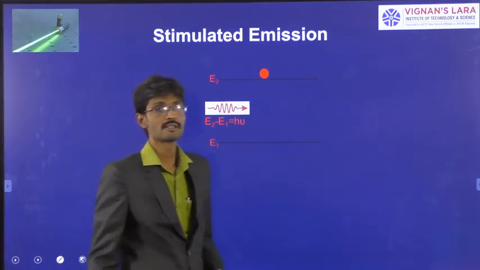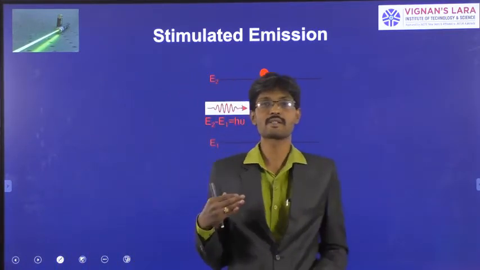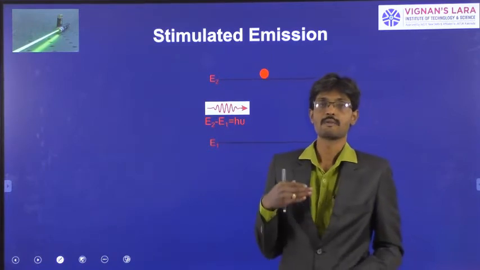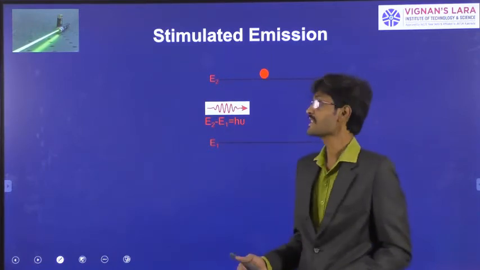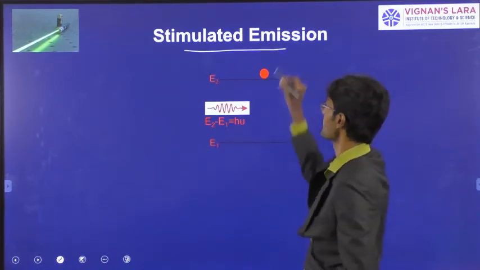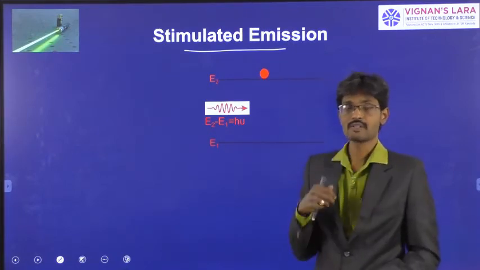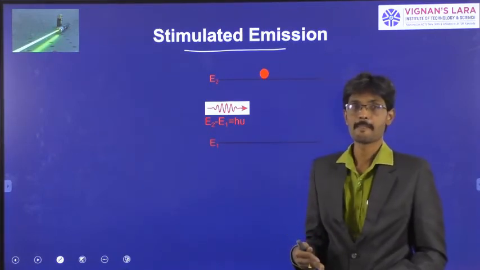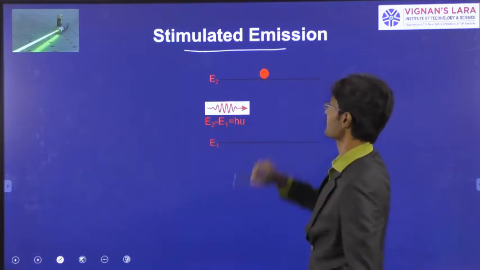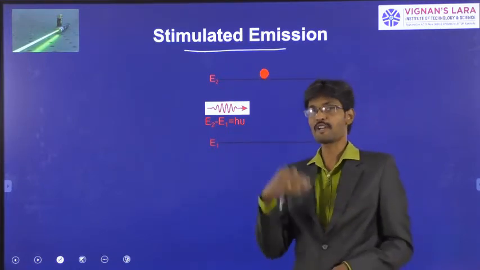Next, the third process that takes place in the matter by the interaction of light is stimulated emission. In stimulated emission, initially the atom will be in the excited state. That means this is the process which takes place after absorption.